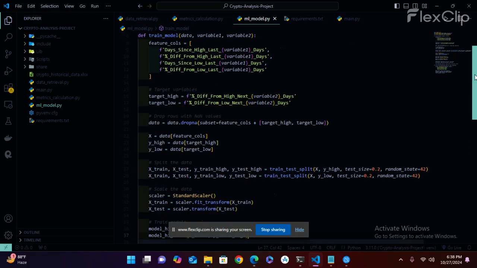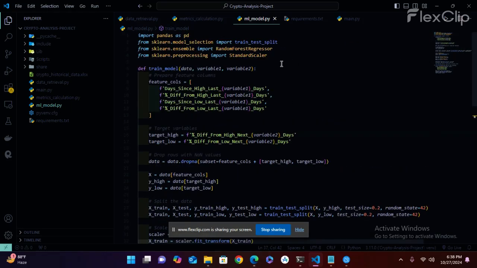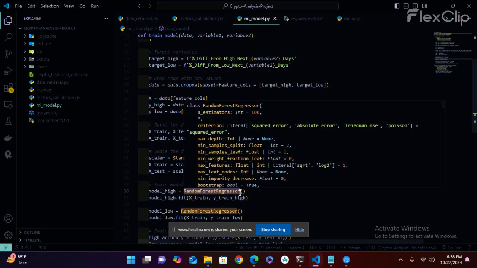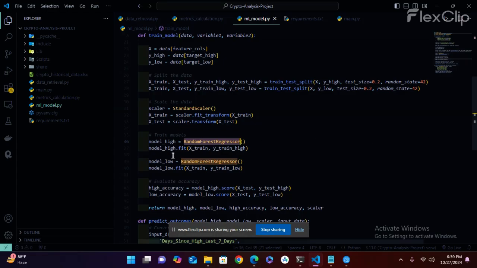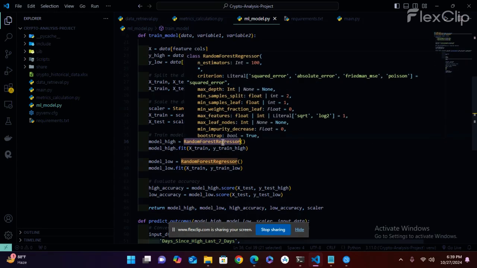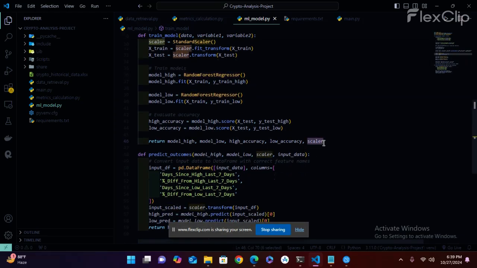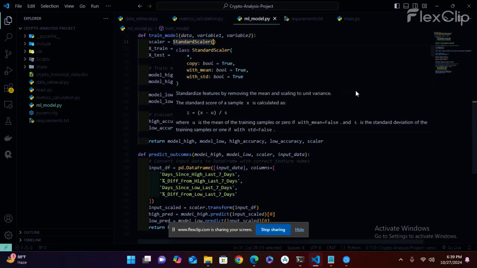We talk about the model training process for random forest to predict the future high and low price of cryptocurrency, and how to split the data into training and testing. Standard scaling is used for feature scaling, and they can analyze training and testing for this data.